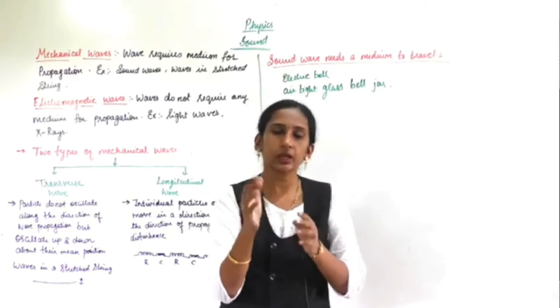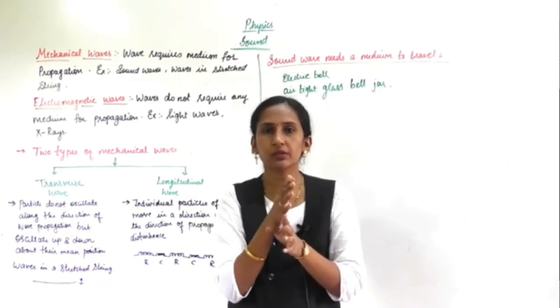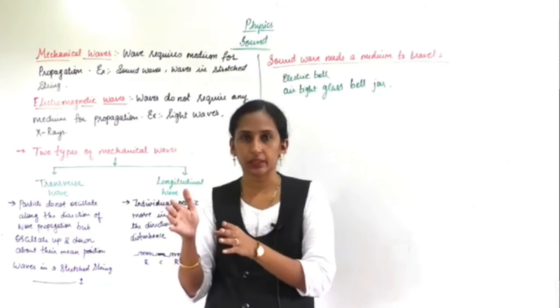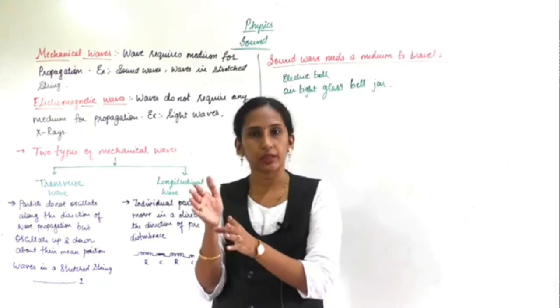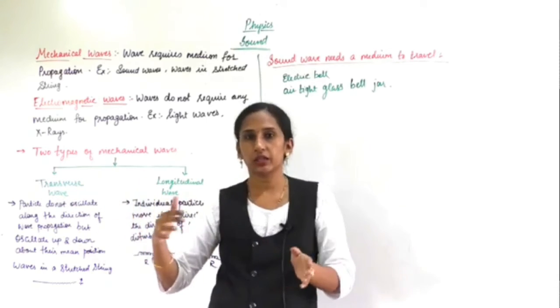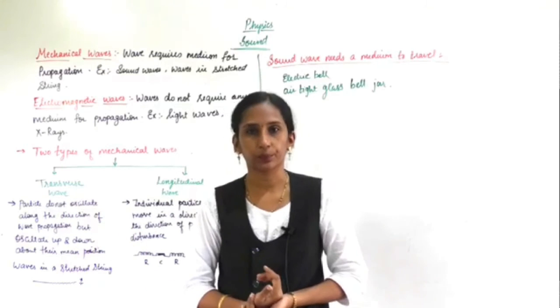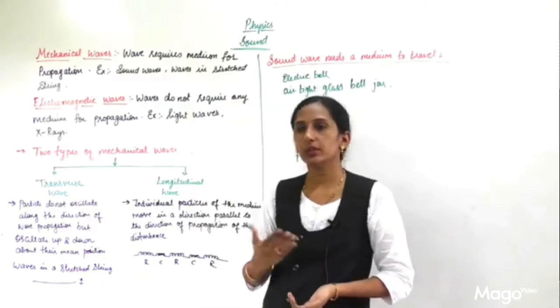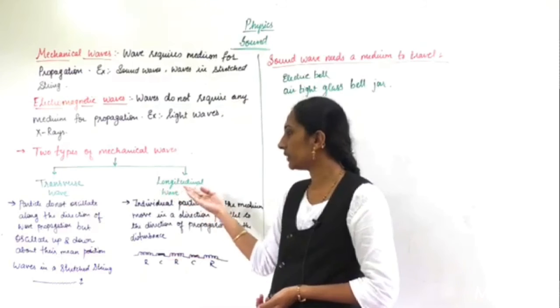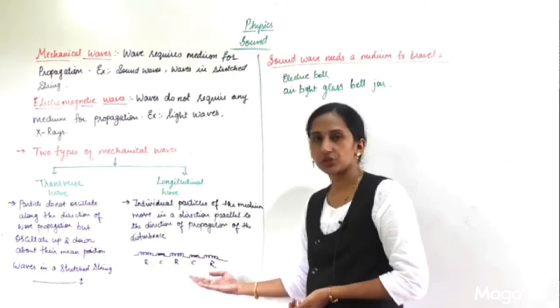While moving to and fro, a particle gives its energy to the nearby air particle, which then starts vibrating. Like this, it passes the sound to the listener's ear. This is the wave. So the sound wave is a longitudinal wave because it travels in this way.